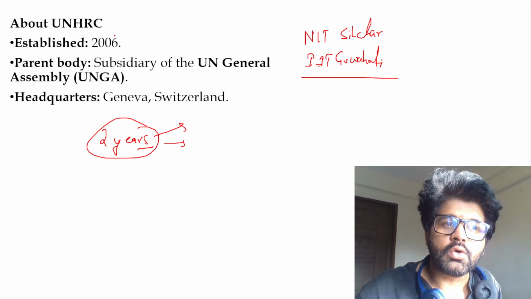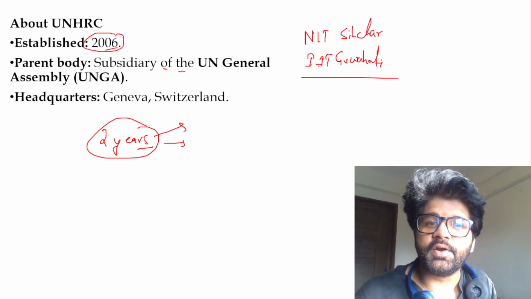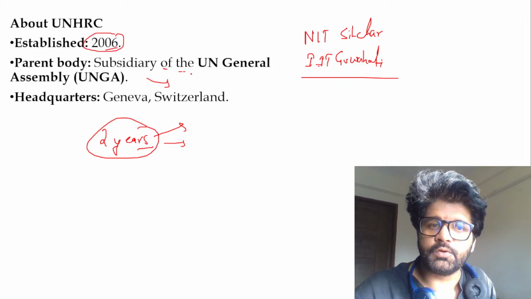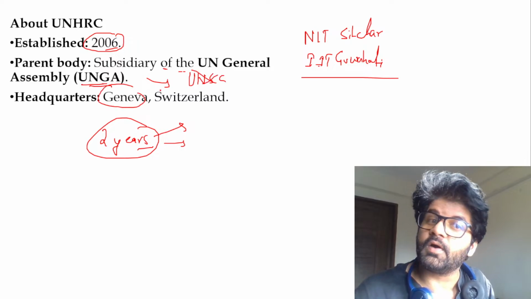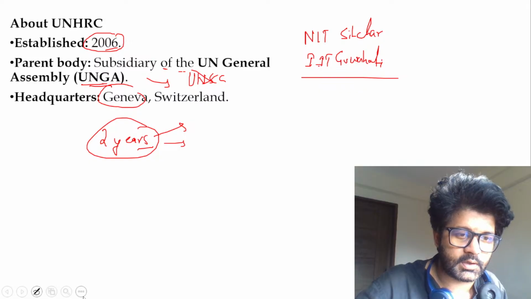Let's focus here. So UNHRC, 2006, a subsidiary of UNGA. It is part of UNSC? No, it is part of UNGA, headquartered in Geneva. So remember these facts, they are important. Let's focus.